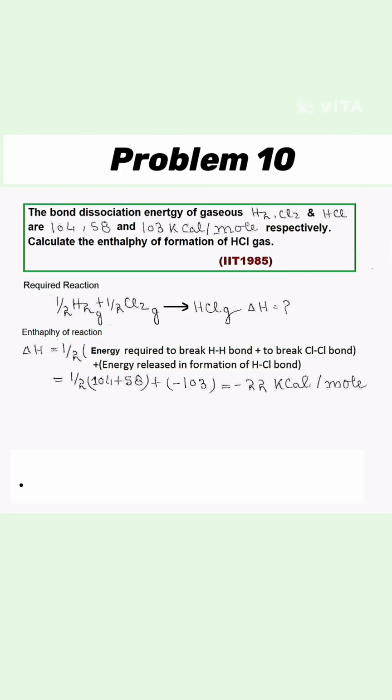In the given problem, we have to find out the heat of formation of HCl gas. The reaction is shown here. During the reaction, half mole of H-H bond is broken, half mole of Cl-Cl bond is broken and 1 mole of H-Cl bond is formed. So enthalpy of the reaction is equal to the algebraic sum of the heat released during bond formation plus heat absorbed during bond dissociation, and the value comes as minus 22 kcal per mole.